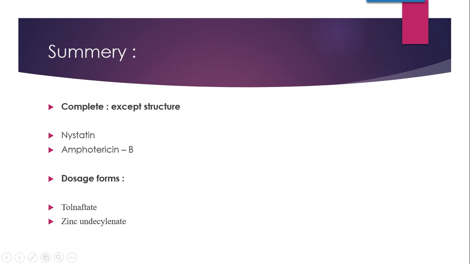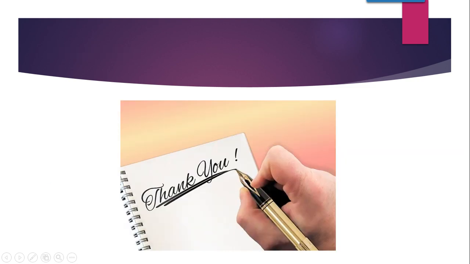The dosage forms of these 2 drugs, tolnaftate and zinc undecylenate, are really very important, plus classification along with the 2 small questions, that is, strains of the microorganisms from which the antibiotics are derived, and describing the fungal infections. With this we finish the repeatedly asked questions on the antifungal drugs.